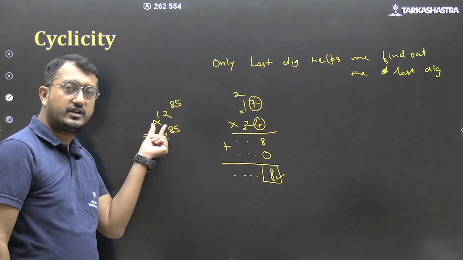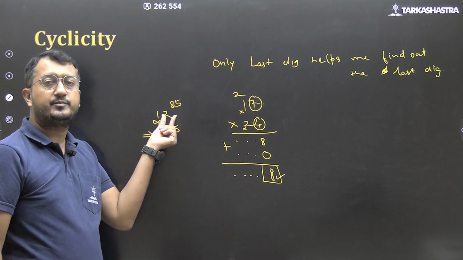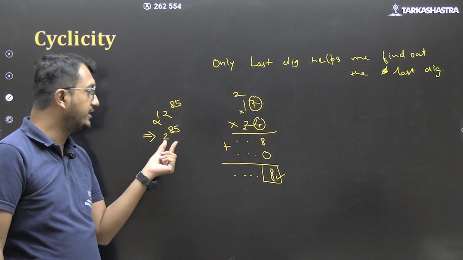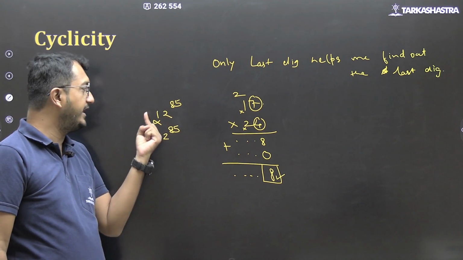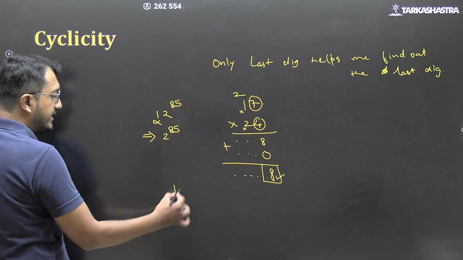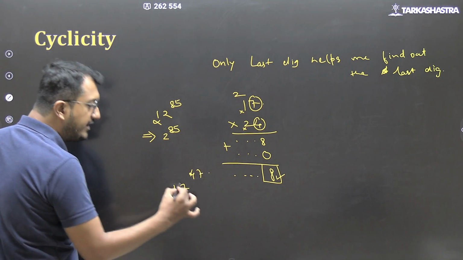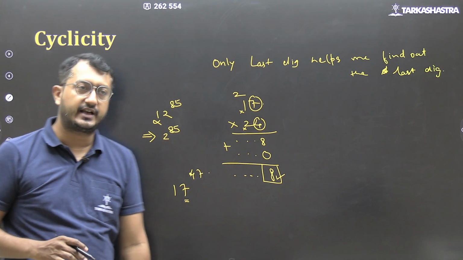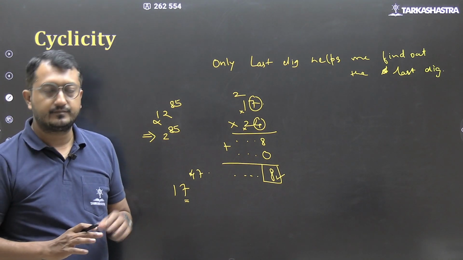As this 1 is not the last digit, it is not the unit digit, it will not help me find out the overall unit digit of the number. तो 2 raised to 85 का जो भी unit digit रहेगा वही 12 raised to 85 का unit digit रहेगा, है ना. 17 raised to 47, 7 raised to 47 का जो भी unit digit रहेगा वही 17 raised to 47 का unit digit रहेगा, ठीक है.